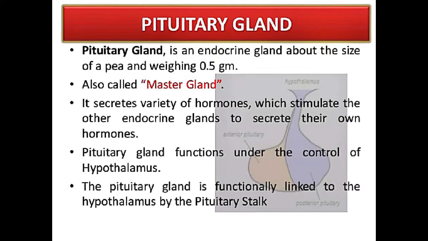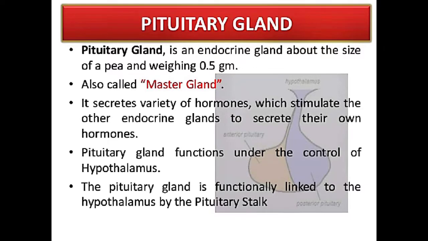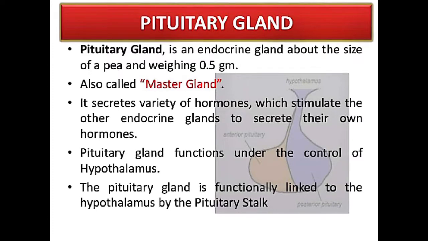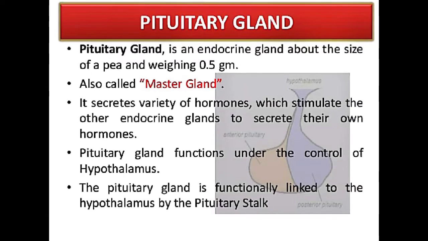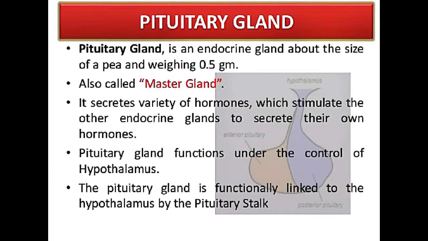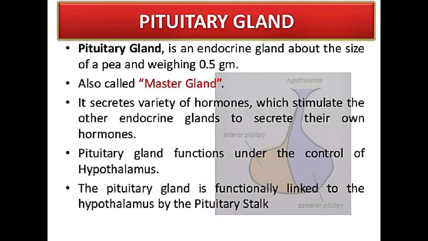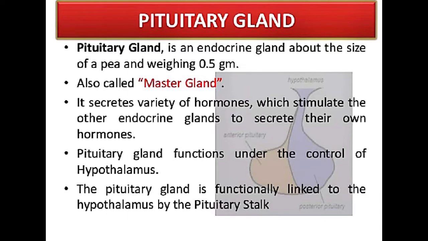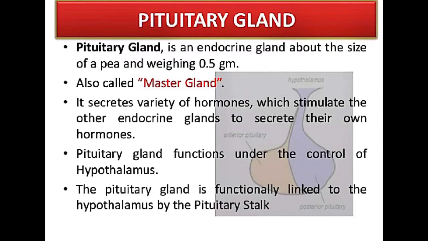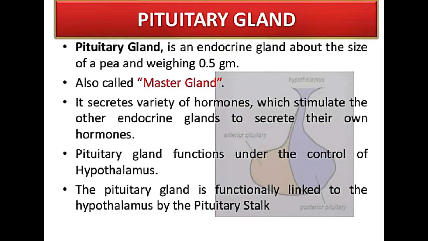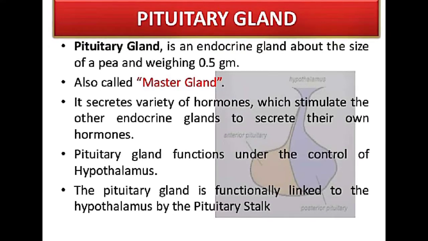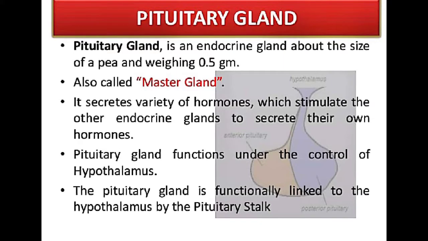Next is the pituitary gland. What is a pituitary gland? It is an endocrine gland. Why are we learning about the pituitary gland here? Because for the menstrual cycle, there are various hormones which are released in our body, and because of that, our menstrual cycle occurs. All these are governed by the pituitary gland, which secretes the hormones responsible for causing the menstrual cycle.